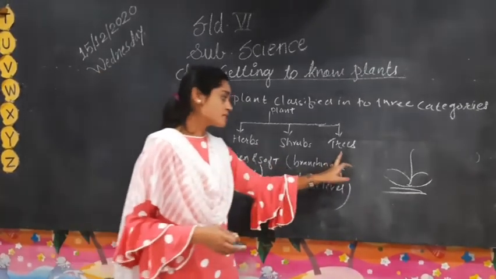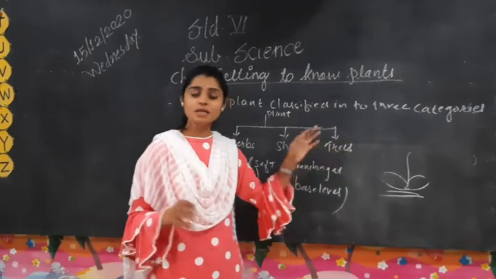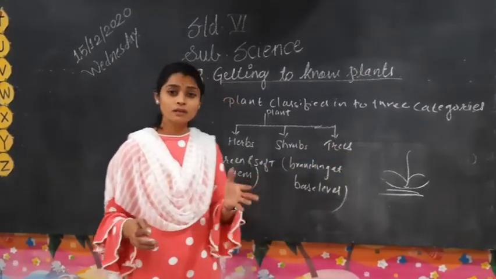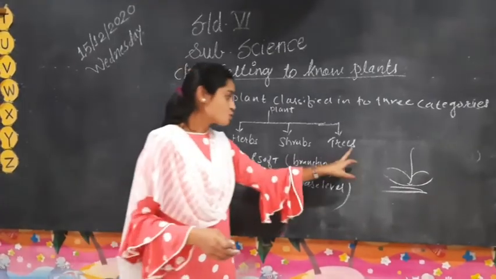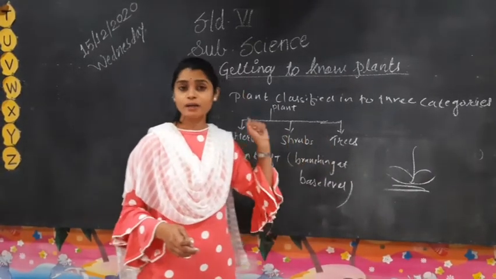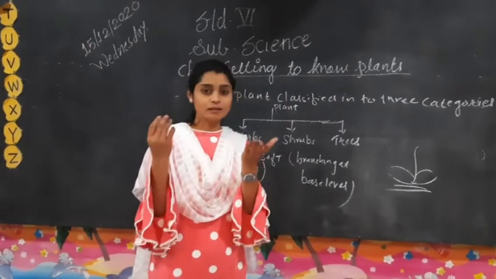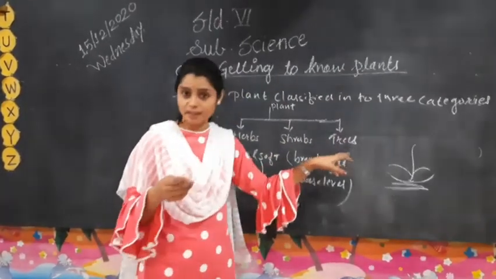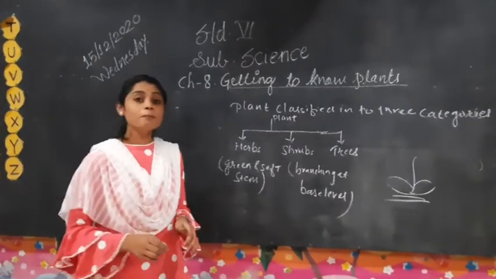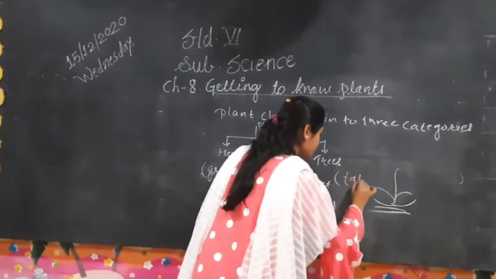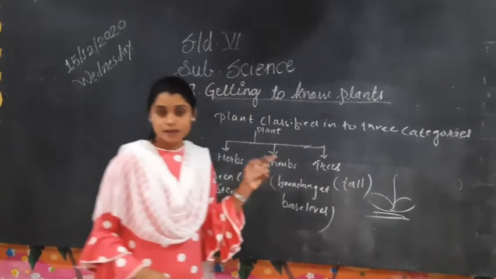Now, what are trees? This is a very common category of plants which we observe in our everyday life. How do we identify this special type of plant? Trees are very tall, which is one of the most important properties.